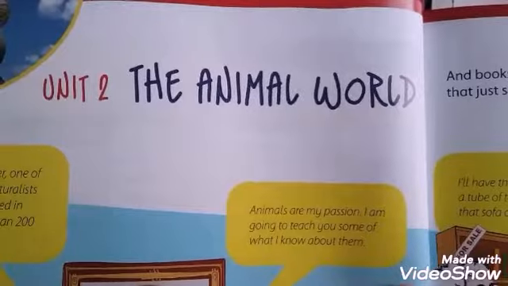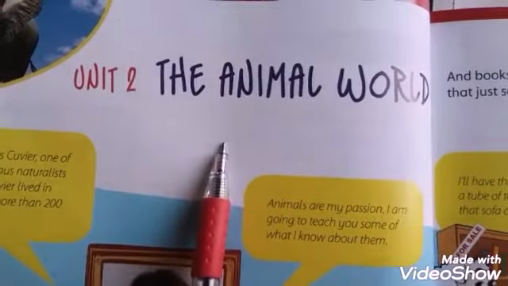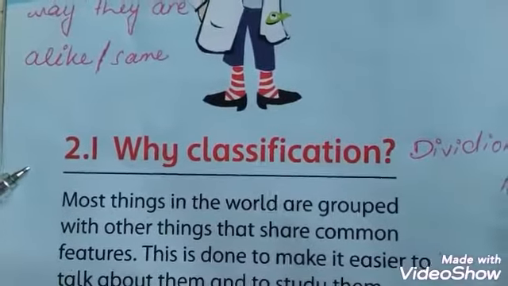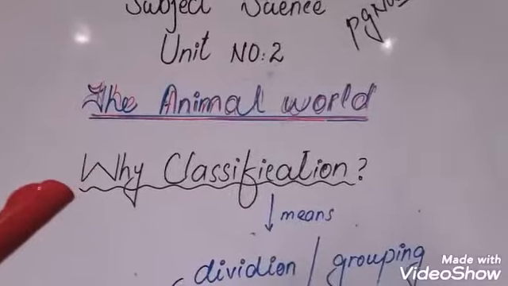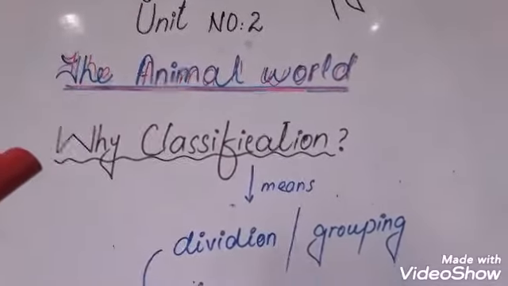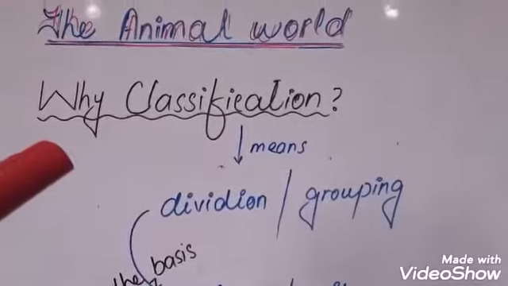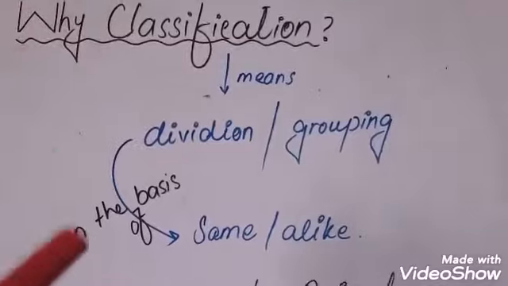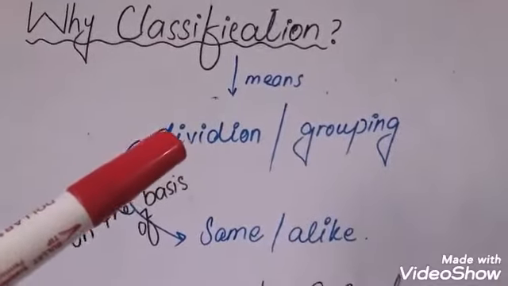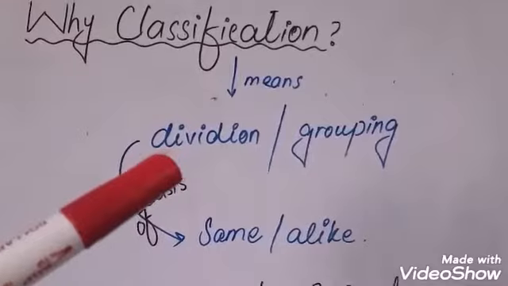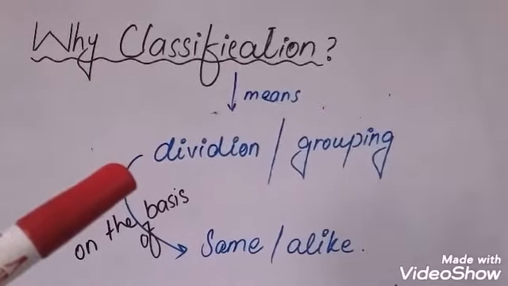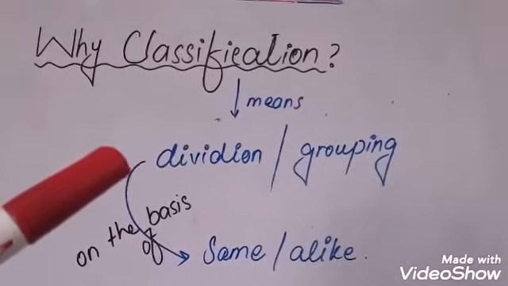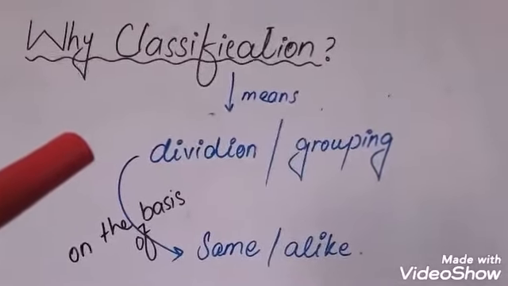Dear students, today we are going to start our second unit, that is Animal World, page number 18. And the topic is why classification. Students, what does classification mean? It means to divide or make groups on the basis of sameness or alikeness. It means the process of putting things into groups on the basis of the way that they are the same. Same in their physical features, meaning physical appearance, their body, look-wise, eating habits, etc.